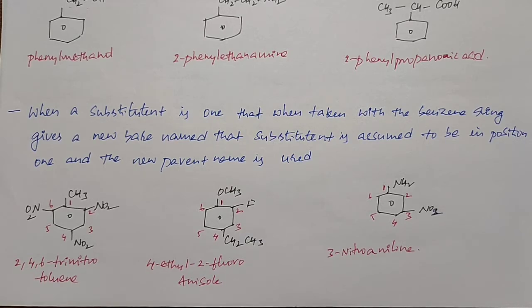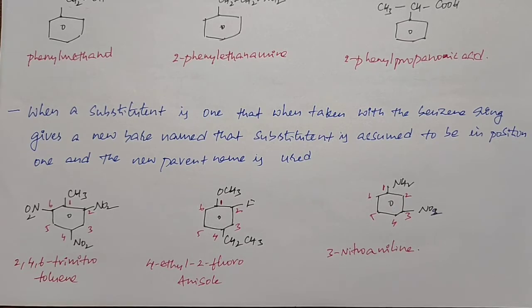Then if the benzene ring is attached to a side chain, and the side chain contains multiple bonds or a functional group, that side chain is considered as the parent chain and the benzene ring is considered as a substituent, which we call phenyl. And lastly, when some substituents are attached to the benzene ring, those are called with specific names. At that time the numbering can be started with those specific substituents, like toluene. When a methyl group is attached to benzene, we call it toluene, so we give the numbering from the methyl group onwards. So we need to follow these rules to name aromatic compounds.